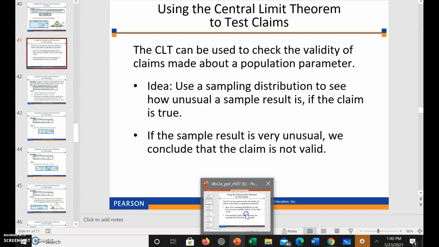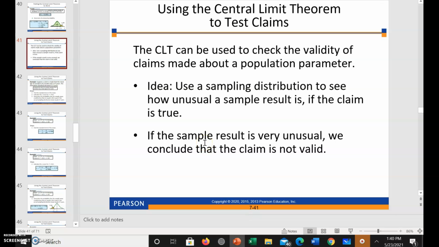So we can actually use the central limit theorem to test claims. And the idea is you can use a sampling distribution to see how unusual a sample result is if the claim is true. If the sample result is very unusual, we conclude that the claim is not valid.